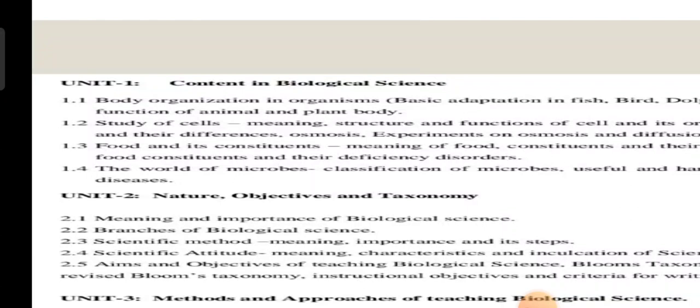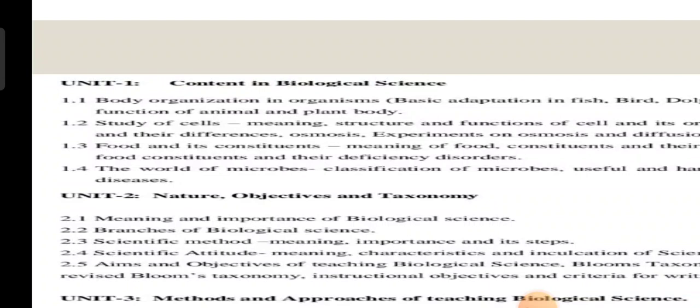Mainly in unit 1, subunit 1.1, they ask only for 5 marks: the basic adaptation in either fish or bird or dolphin or polar bear. In the 2017 Bangalore University question paper, they asked the adaptation of dolphin and polar bear for 2.5 marks plus 2.5 marks.